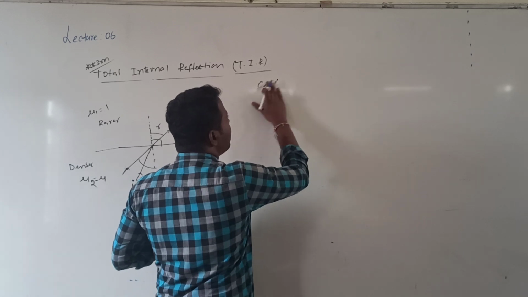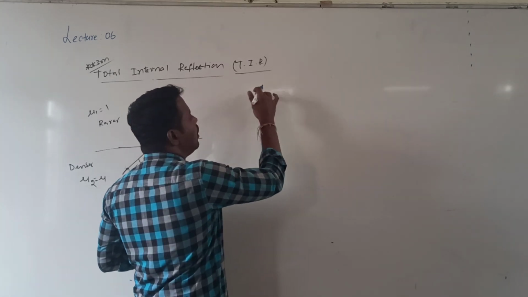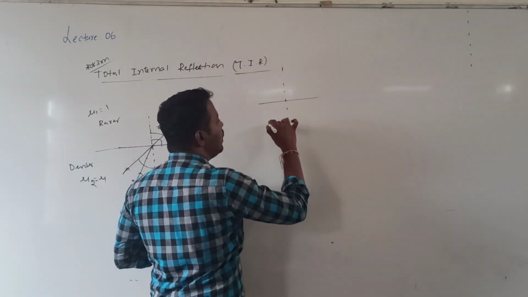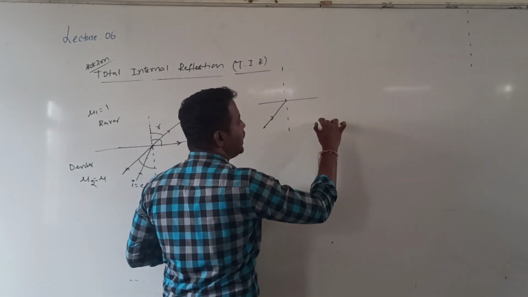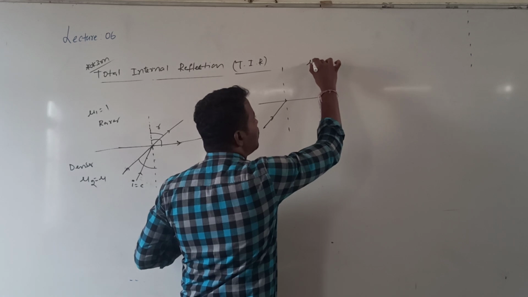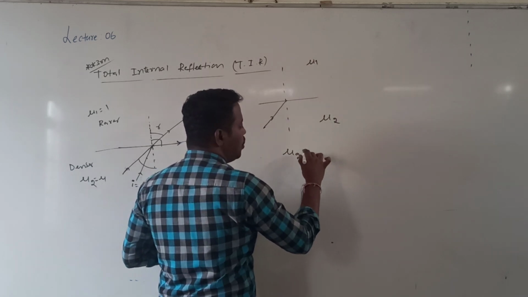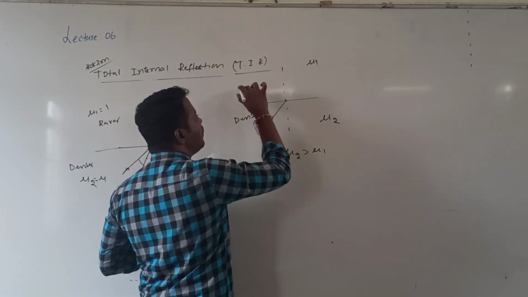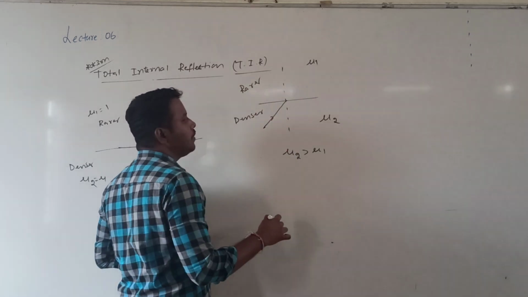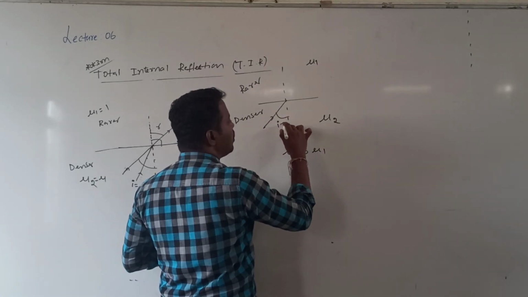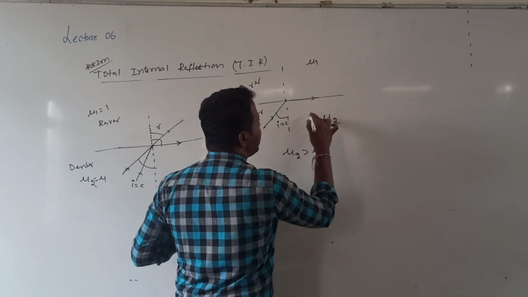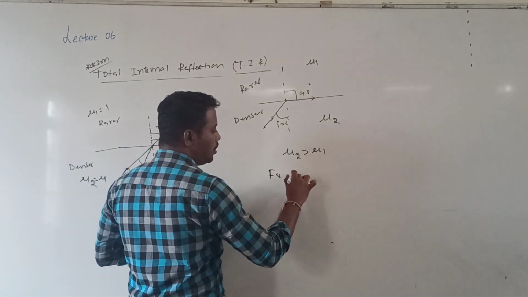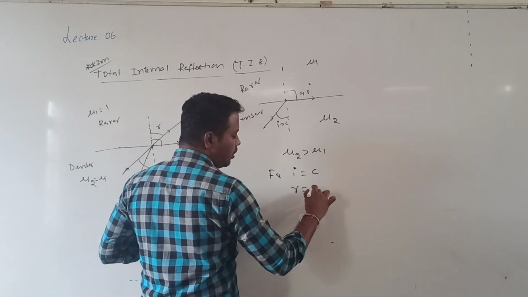What is the critical angle? The critical angle is the angle of incidence. For example, this is my interface and this is the normal drawn. Light is traveling from the denser medium. The refractive index of this medium I call mu2 and this is mu1, such that mu2 is greater than mu1. When mu2 is greater than mu1, this is the denser medium and this is the rarer medium. Now when the angle of incidence i is equal to c, the light ray grazes the interface and r is equal to 90.